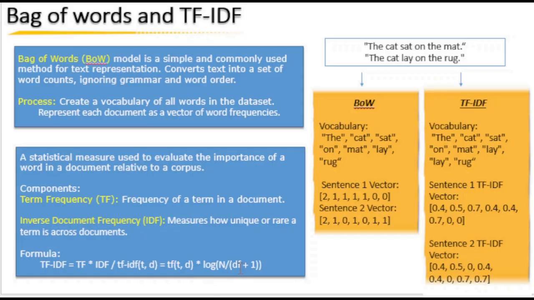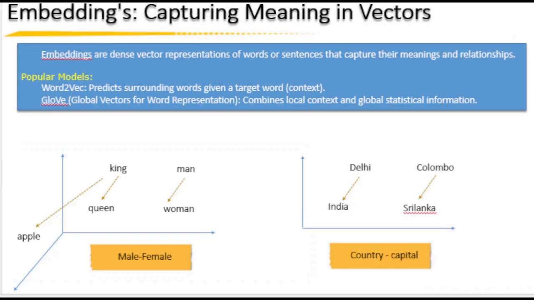df plus 1. Okay, so you can look into the formula, you can Google it and understand the formula from the RAG perspective and the fundamental of NLP perspective. These two concepts are very important to understand. Okay, so I think you have understood bag of words and TF-IDF. Let's move to the embeddings.